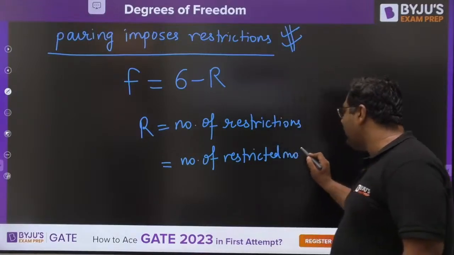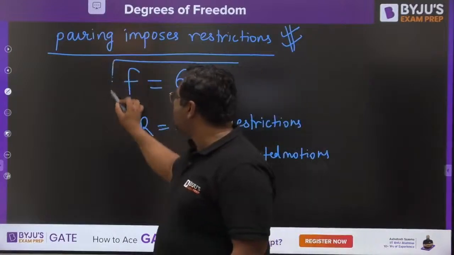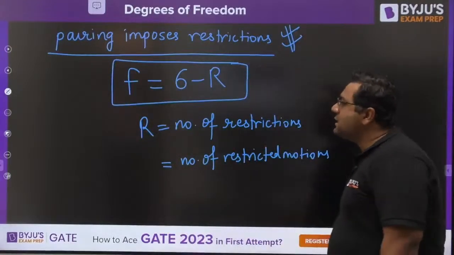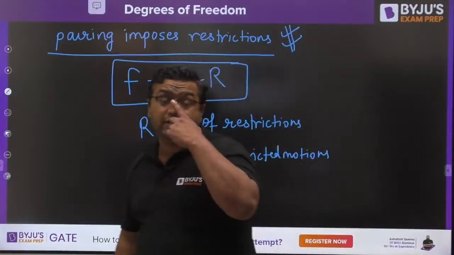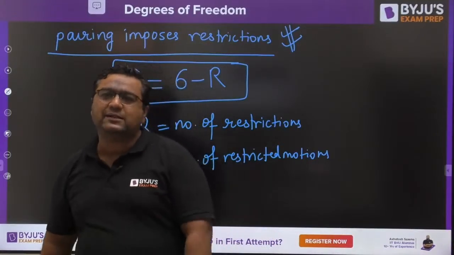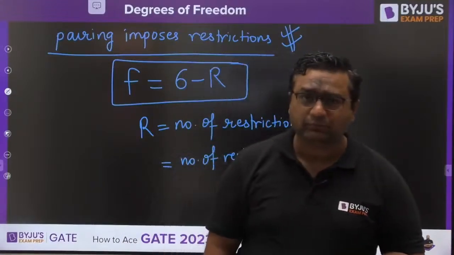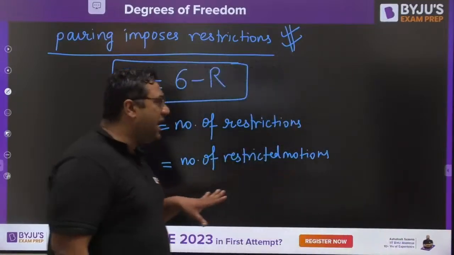So my dear, you can find out the degree of freedom when we know the number of restrictions. So 6 minus r, where r is the number of restrictions. Is it clear for everyone or not? Please tell me, guys, are you enjoying the topic or not? Yes. So we are coming to the last part for today.